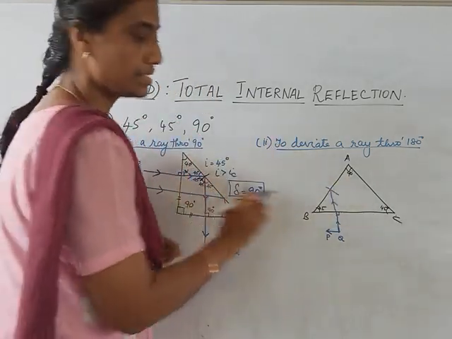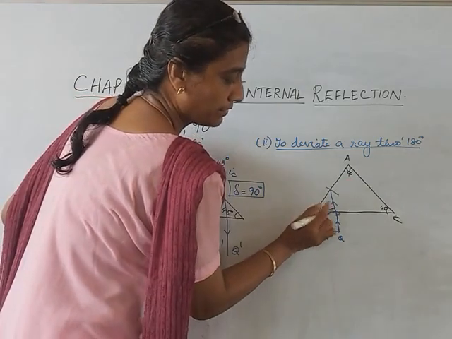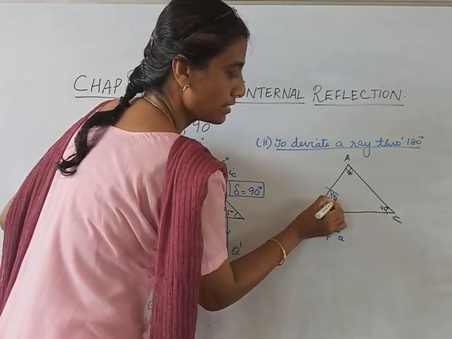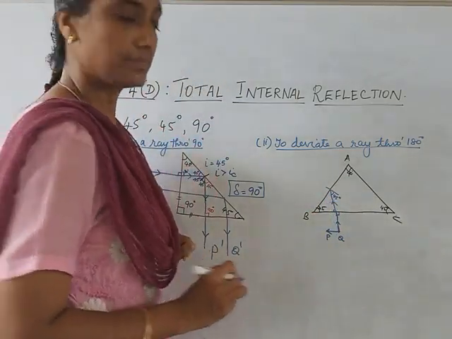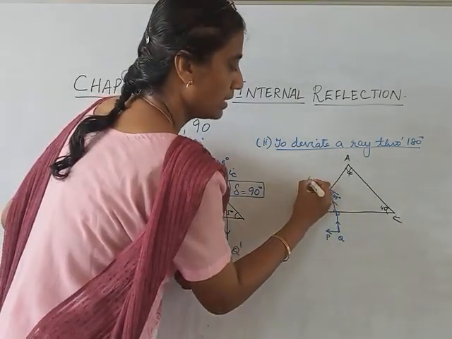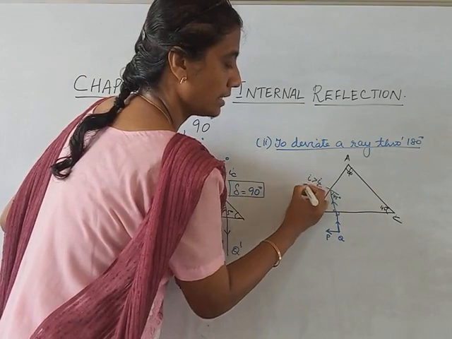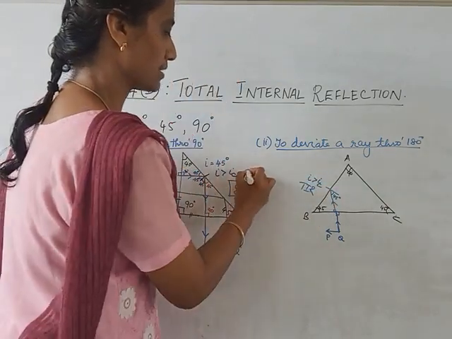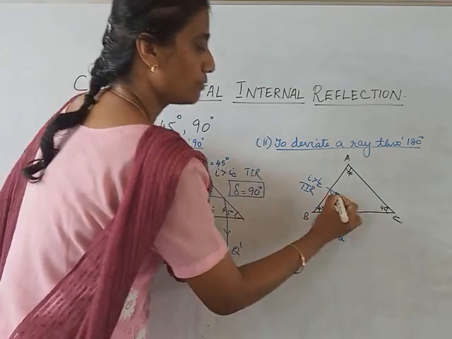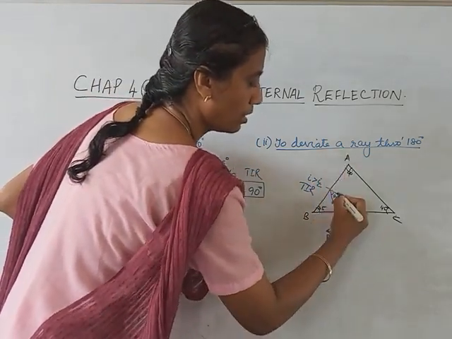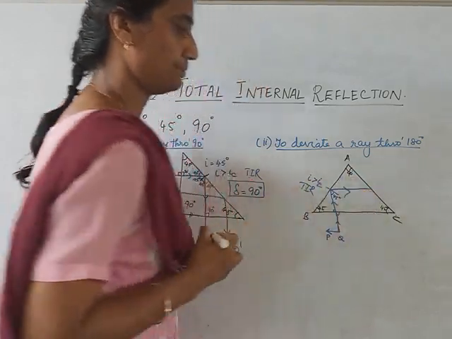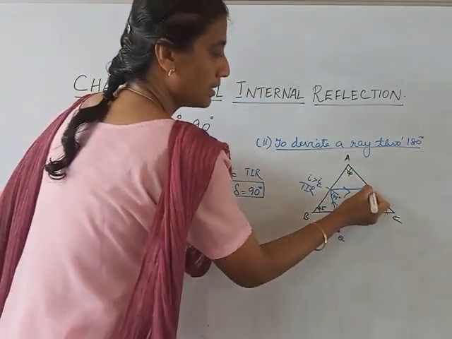The same procedure. 45, 90. So this is 45. Therefore, this is 45 degree. Now, if this is 45, I is greater than critical angle. So total internal reflection will take place. This ray won't go out, but it will be reflected back into the same medium. It will go like this and hit here.